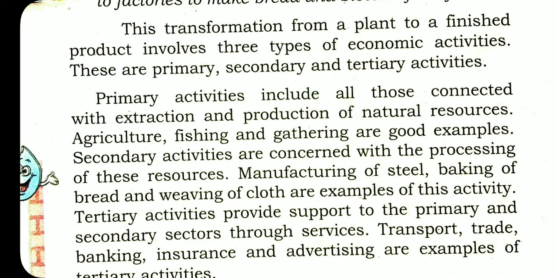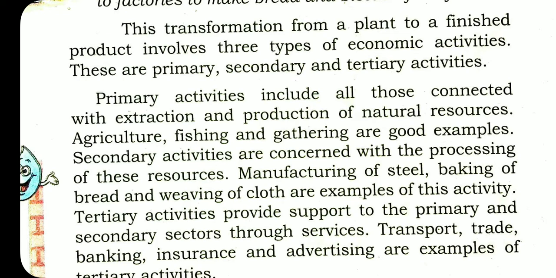To make a shirt, the first and foremost thing is cotton. The plantation of cotton is the first activity. After that, the cotton has to be processed in factories. After that, making the shirt is also a process.